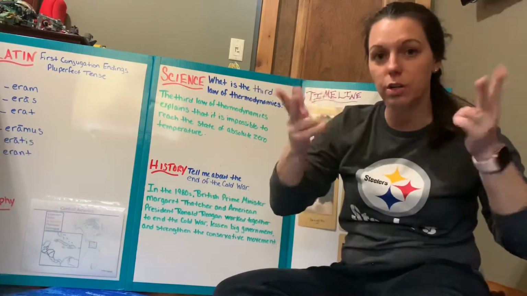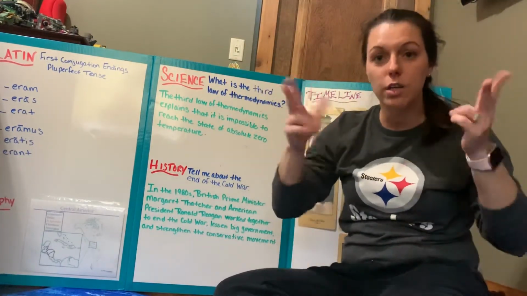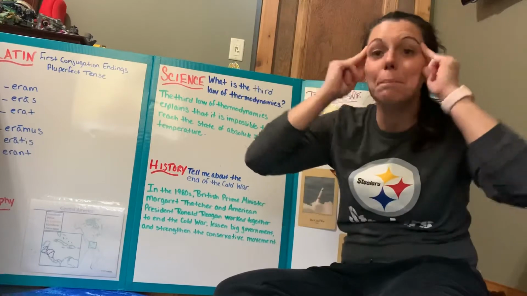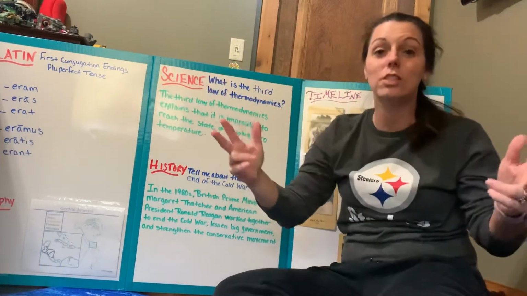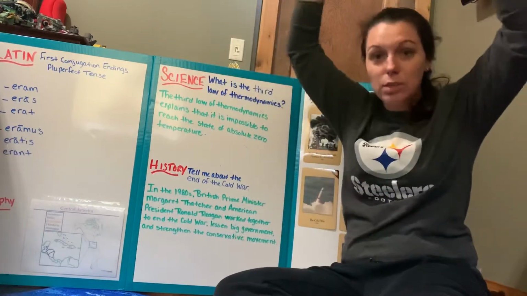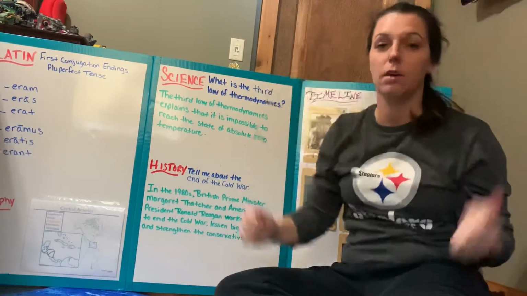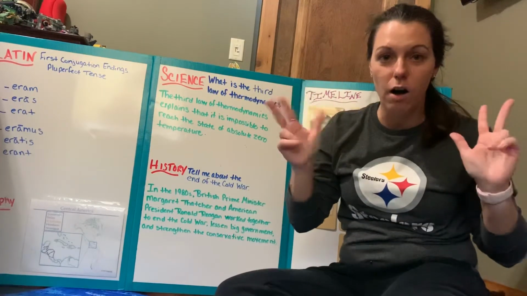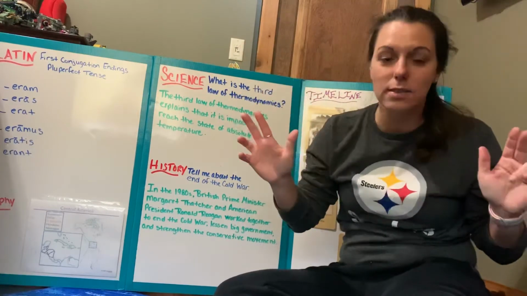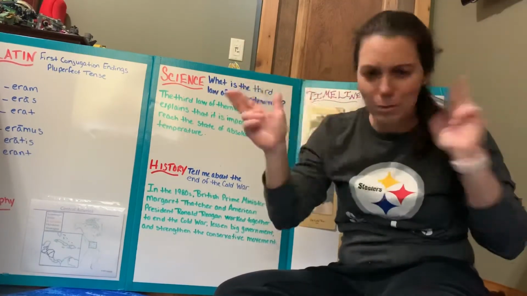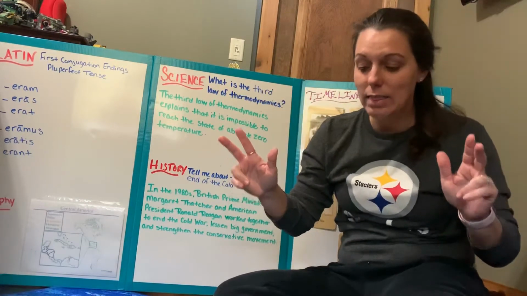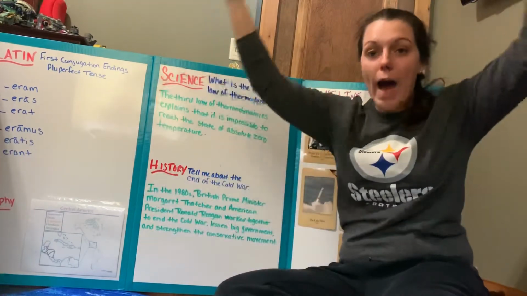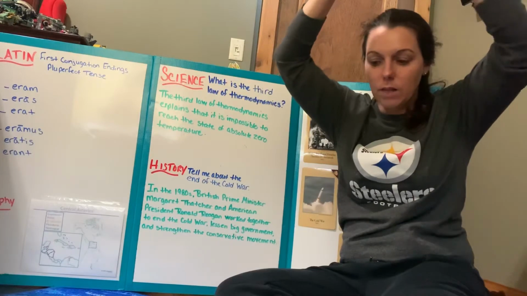So what is the third law of thermodynamics? The third law of thermodynamics explains that it is impossible to reach the state of absolute zero temperature. Let's try that again. Get our threes. What is the third law of thermodynamics? The third law of thermodynamics states that it is impossible to reach the state of absolute zero temperature.